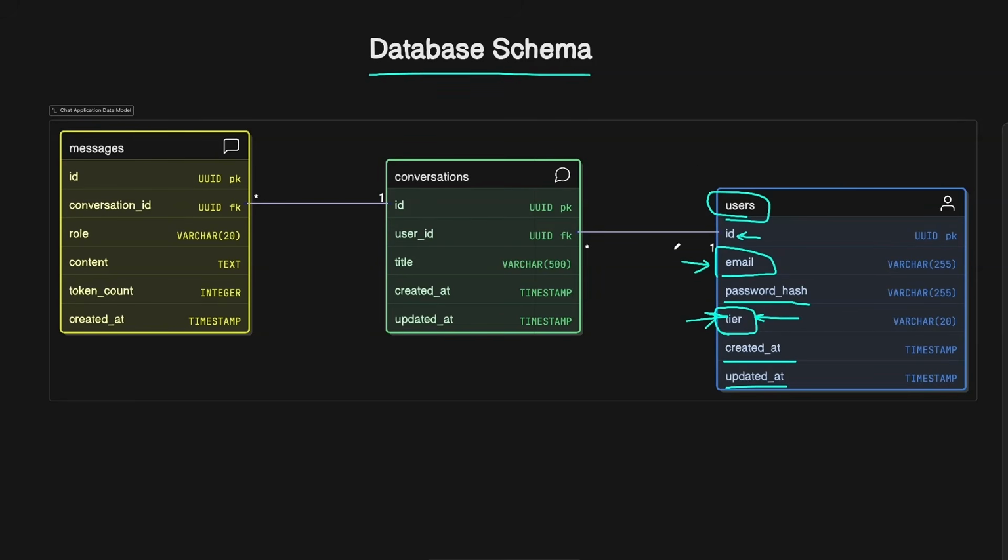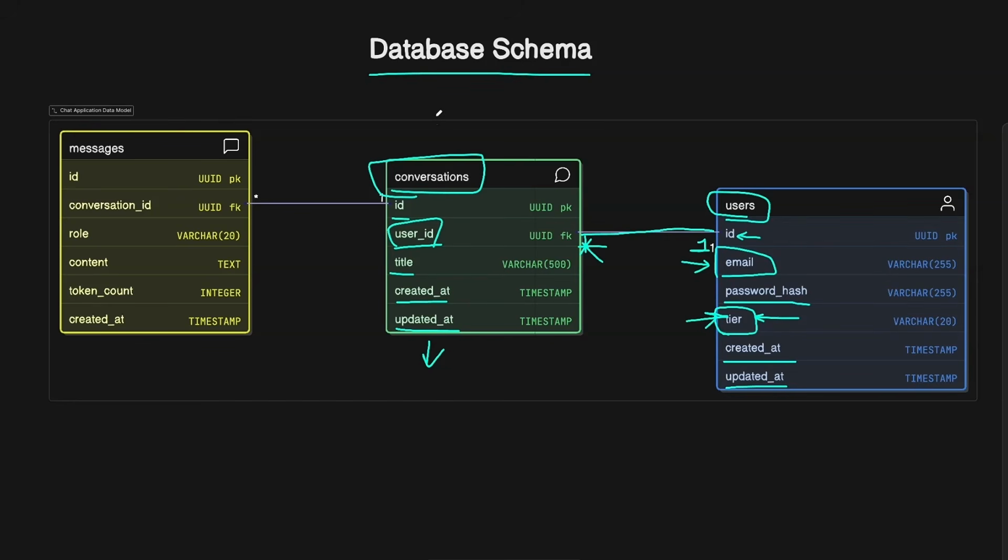Then these users can have conversations with AI. That is why we need to have some conversations entity where we have the ID of a conversation, the user ID, which refers to the user who created this conversation, a title, which will be again AI generated, created at, updated at, and some more metadata here. The important piece is the user ID, which tells us which user this is connected to. And this is a one-to-many relationship. One user can have multiple conversations with AI.